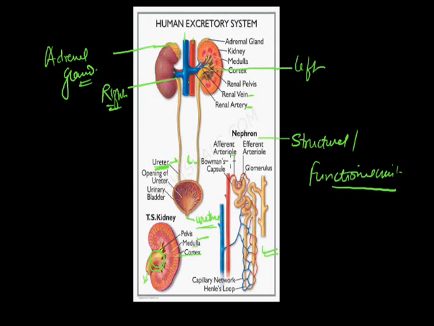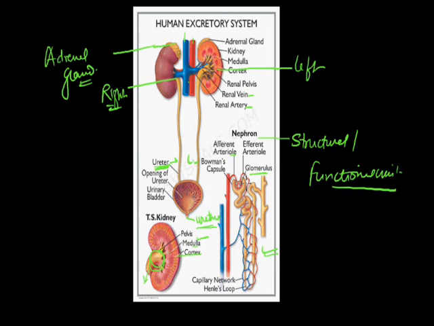When the afferent arteriole brings the blood to the nephron, the structure which receives it is called the glomerulus. What is the glomerulus? It is a network of blood capillaries, very thin walled capillaries, and the structure which surrounds this glomerulus is Bowman's capsule.